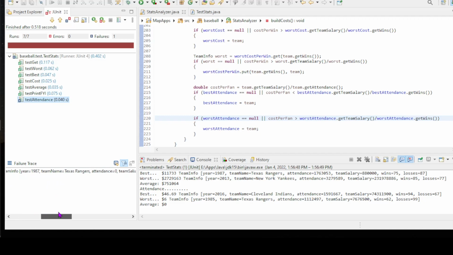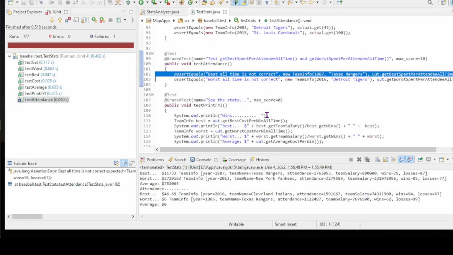I expected the Texas Rangers again, but again, I end up with the Cleveland Indians. So what happened there? Is my numbers backwards? So let me go look at the test case. If it's backwards, it should be... nope. The Detroit Tigers. So is there something I did where the Cleveland Indians actually are better?